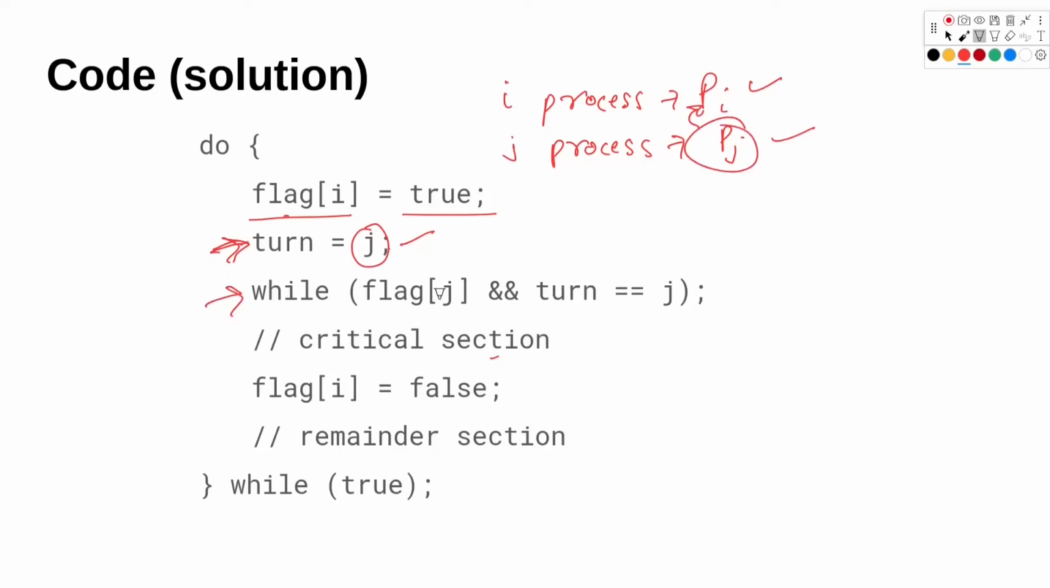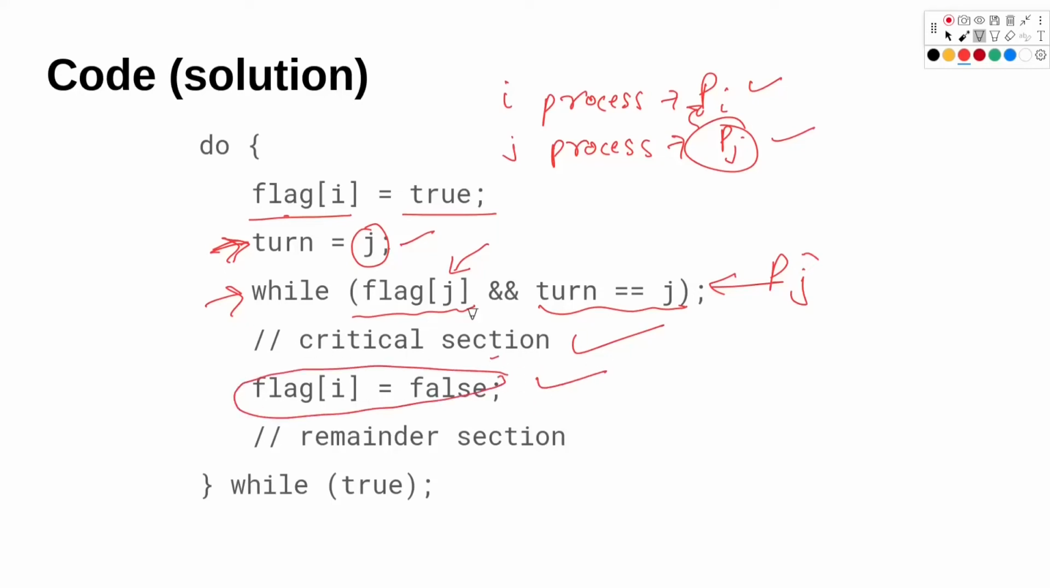So here what we are doing is we are checking if flag of J is true, that means J is in the critical section, and turn is also equal to J. So this denotes that process PJ is executing its code in the critical section. So we should wait until they are done executing the code in the critical section. And once that is done, we enter the critical section. Once the work inside the critical section is done, we say that flag of I is equal to false. That means we are done with the critical section, and now some other process, if they want to enter the critical section, they can do that. So this is the code for the Peterson solution.